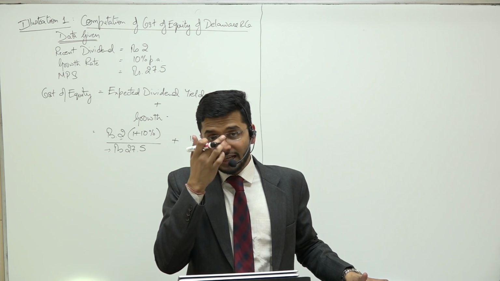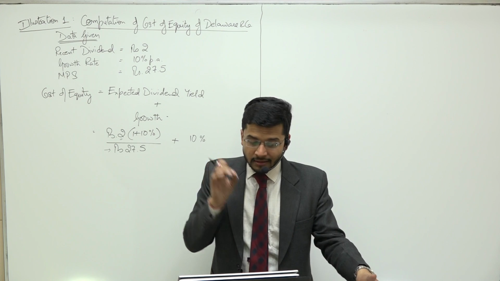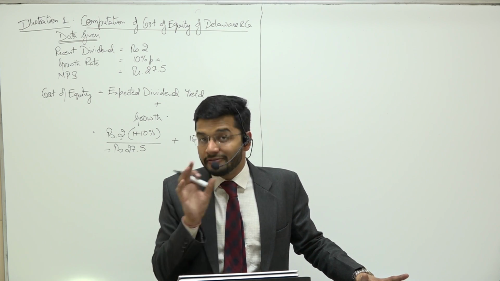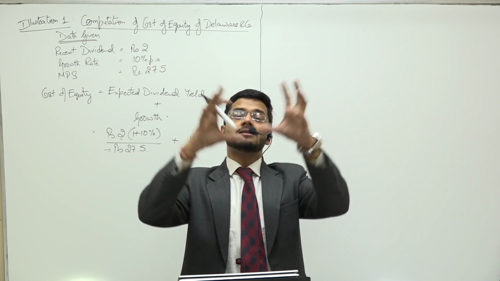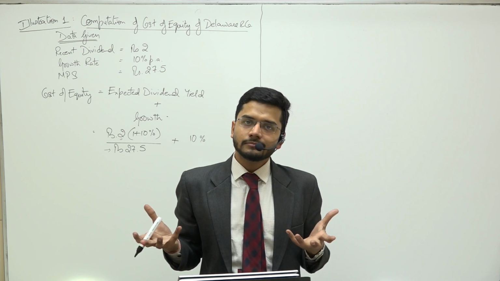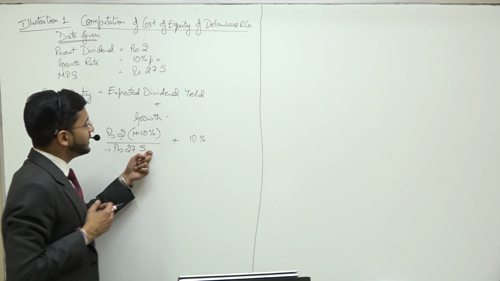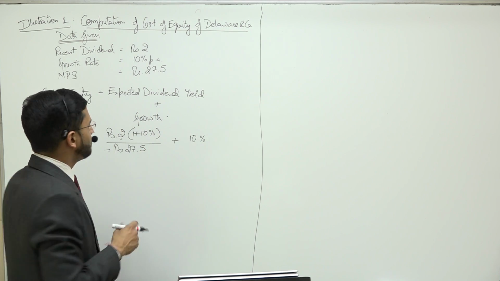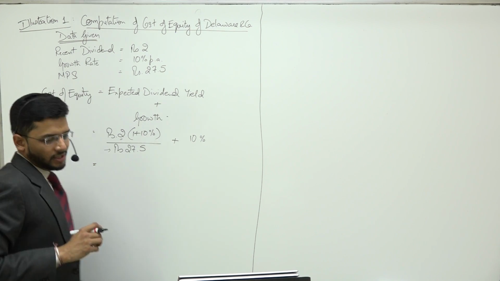Here I am having an implicit assumption, guys, that the 10% rate of growth is not only applicable on dividends but also applicable on the entire company's profits as a whole. So yes, dividend yield plus growth rate. This is my formula for cost of equity.